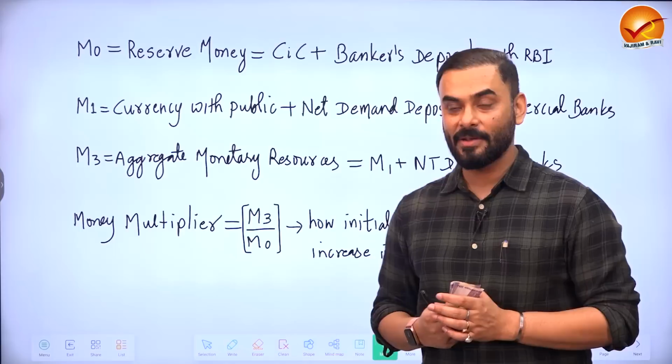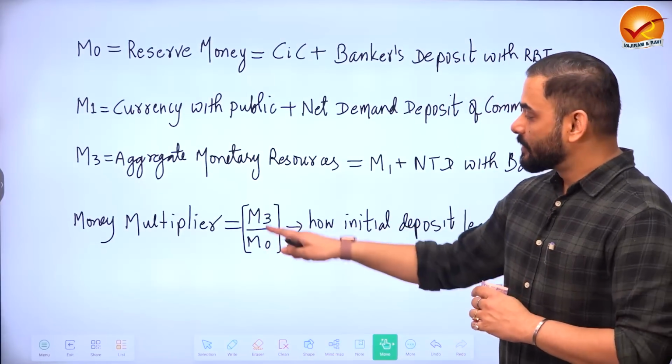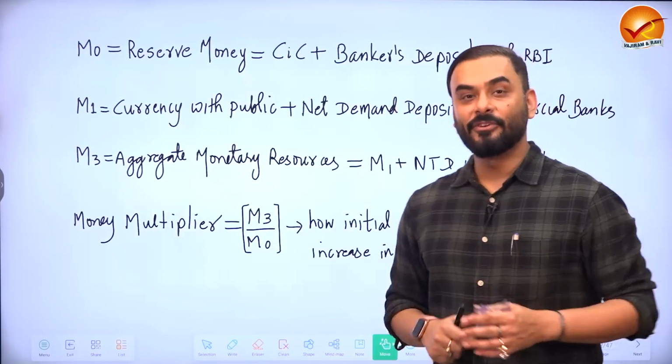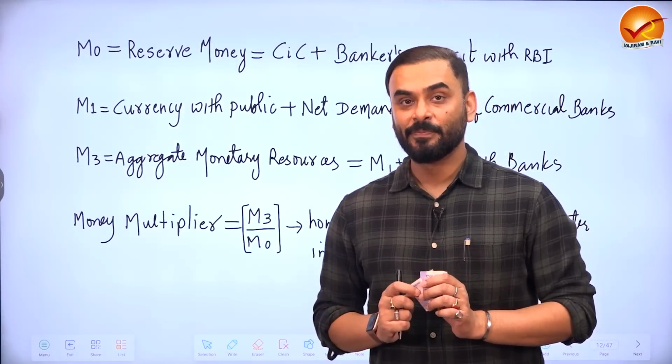Now, there is a concept of money multiplier. What is money multiplier? Money multiplier is a ratio of M3 by M0, which means we take broad money by reserve money. What is the meaning of money multiplier? I'll give you an example. So money multiplier basically shows that